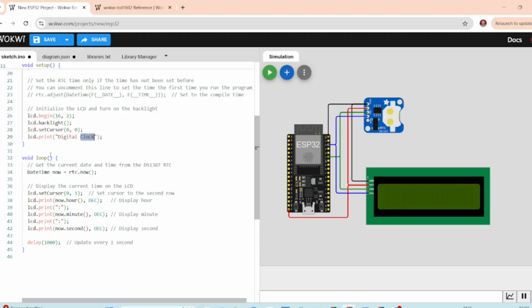In the loop, we have DateTime now equal to rtc.now. This line gets the current date and time from the RTC.